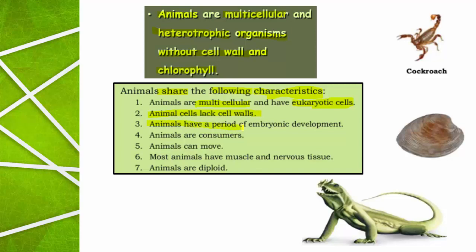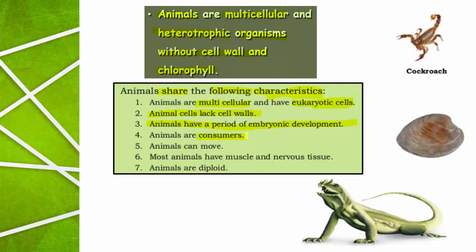Animals have a period of embryonic development. That means the first stage is the zygote. From the zygote, it develops into an embryo. Later, that embryo develops into an adult. This kind of development is called embryonic development. They are consumers because they feed on other organisms. Heterotrophic organisms dependent on other organisms for food are nothing but consumers.